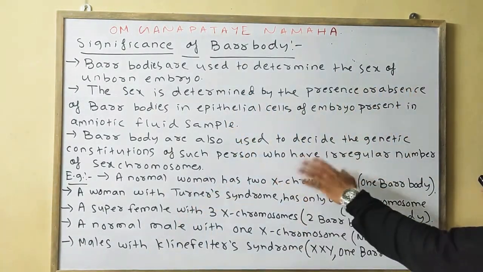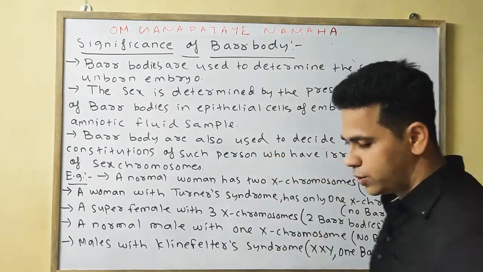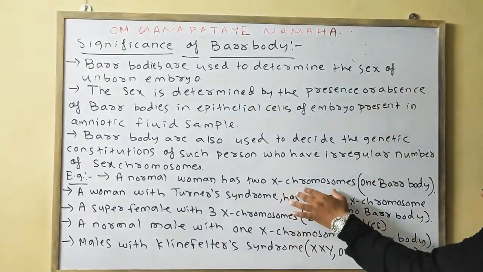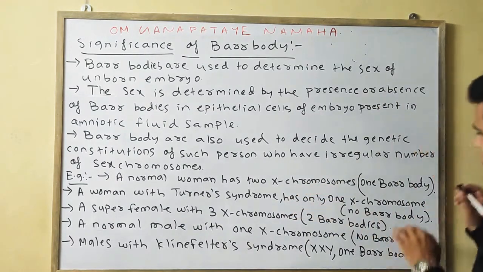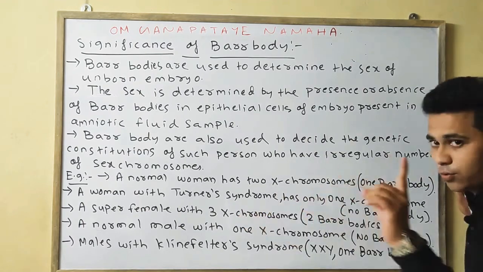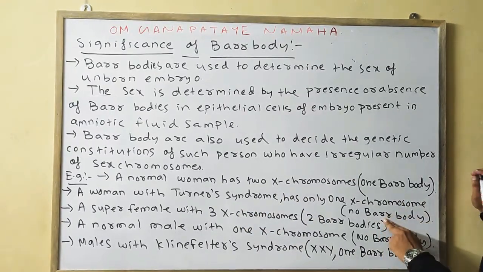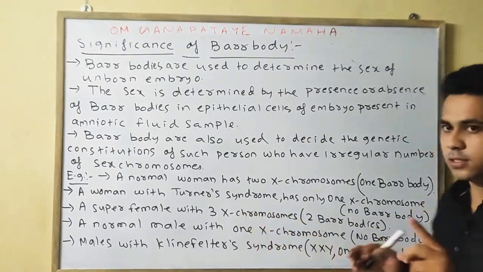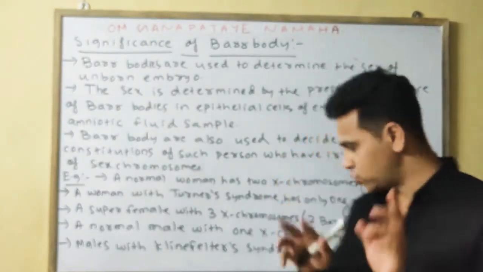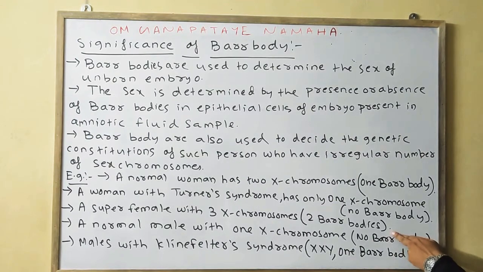Barr body is also used to determine the various chromosomal abnormalities. As I have said earlier, a normal woman having 2 X chromosomes means one Barr body. A woman with Turner syndrome means XO, only one X chromosome, means no Barr body. The super females consisting of 3 X chromosomes means one will get activated, the other 2 will get inactivated, so the number of Barr body is 2.